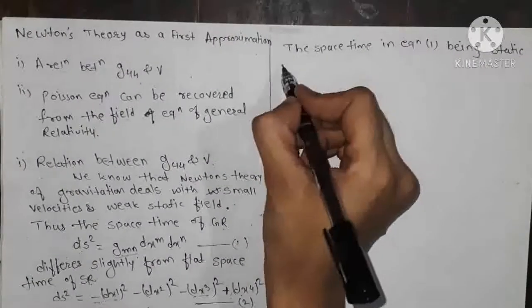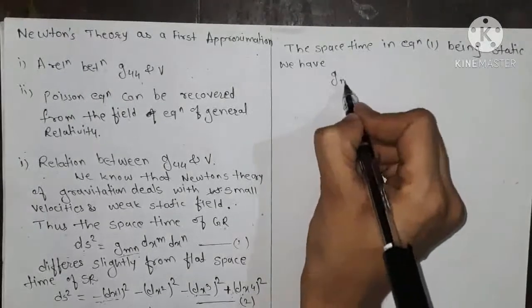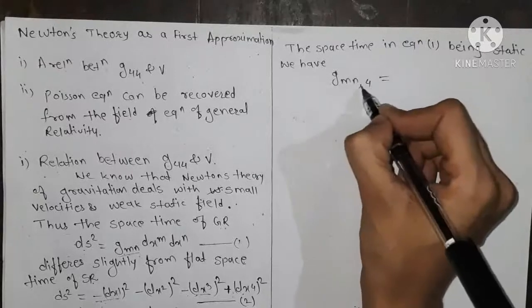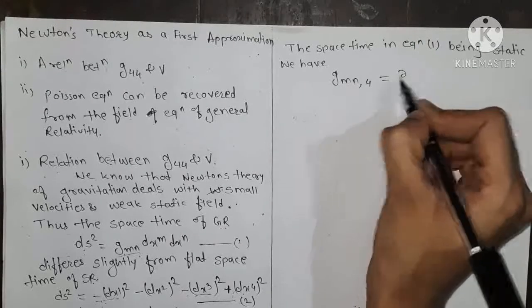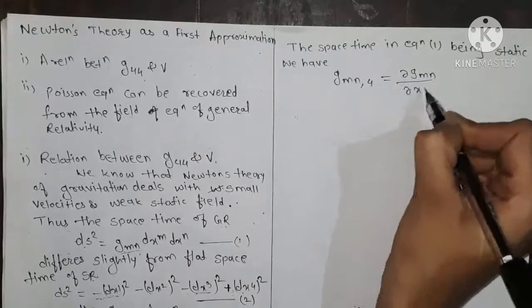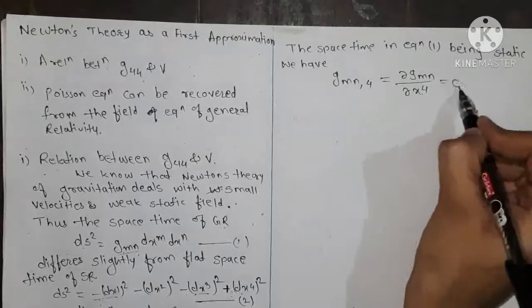Therefore for static we have g_mn comma 4 equals 0, comma means the partial derivative, so del of g_mn with respect to del x4, that is with respect to the fourth coordinate, the partial derivative is 0.